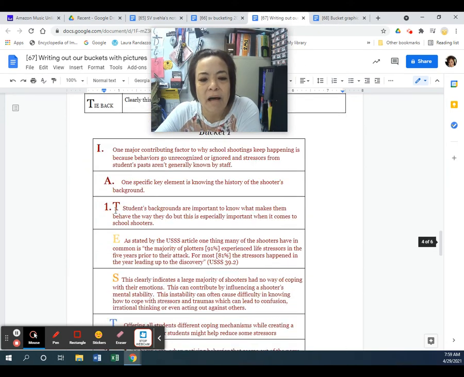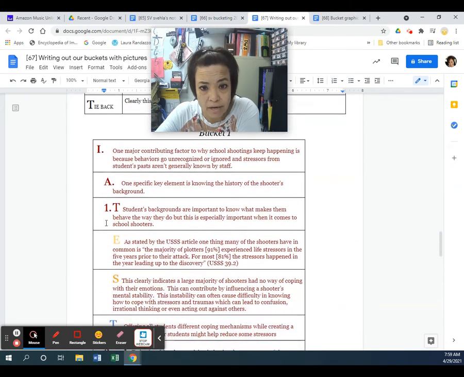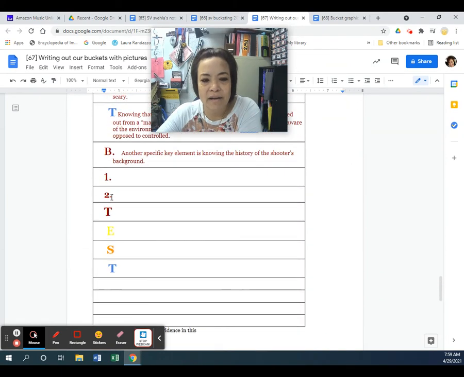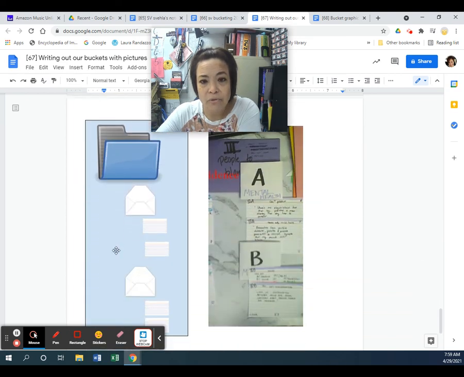So you can look at the bottom of this, and it has my bucket 1 written out, which is what I was reading off over this screen. Okay, so it has all of that written out. I don't have my B written on here, but it also shows you here kind of how it should look, how you should lay it out.